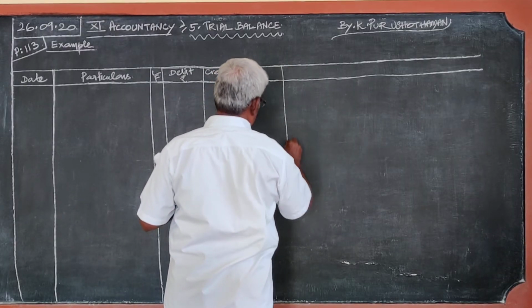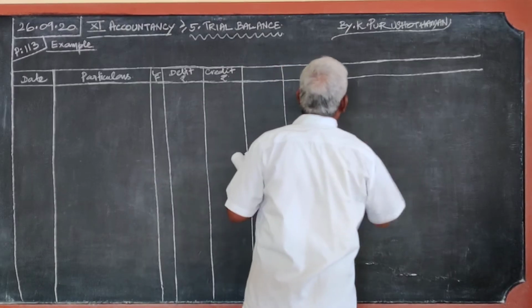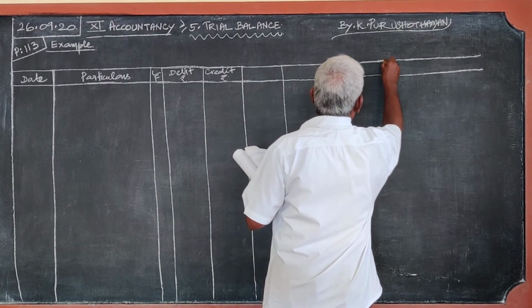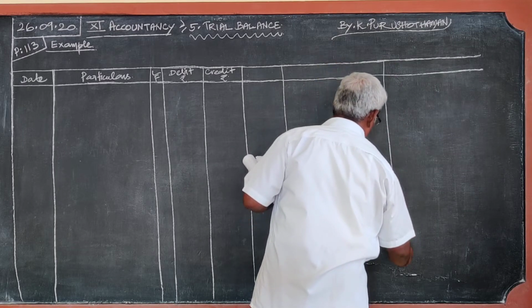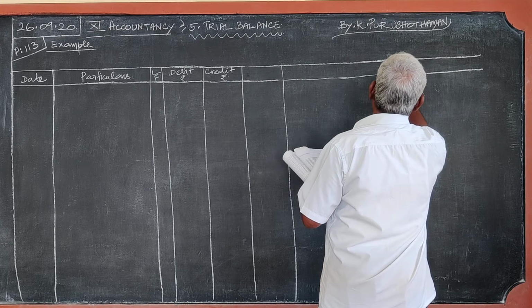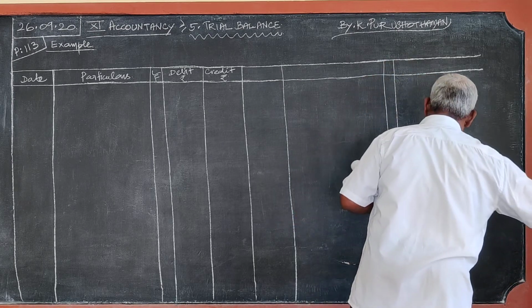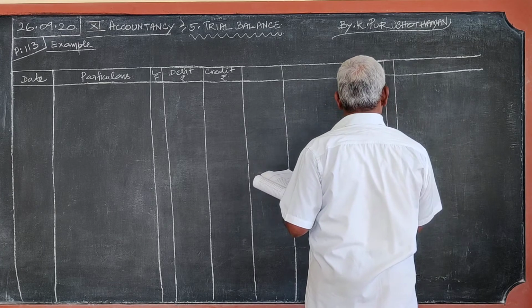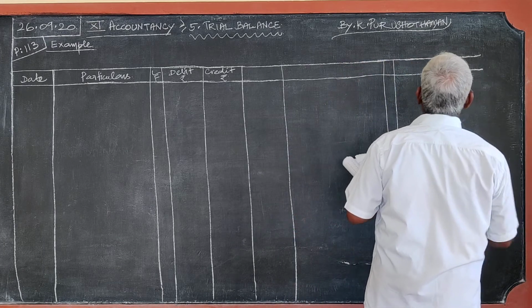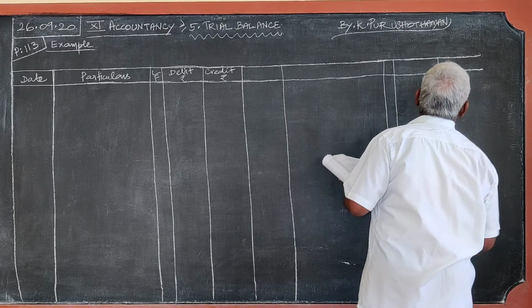Again, date, particulars, ledger folio, debits, credits.